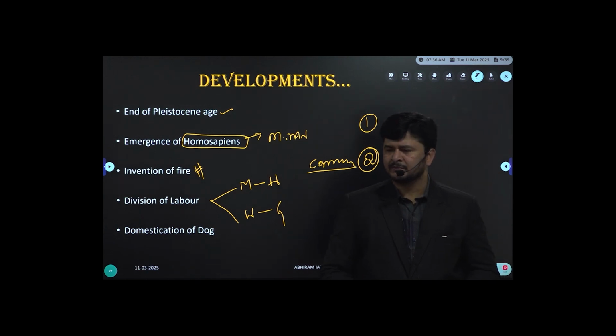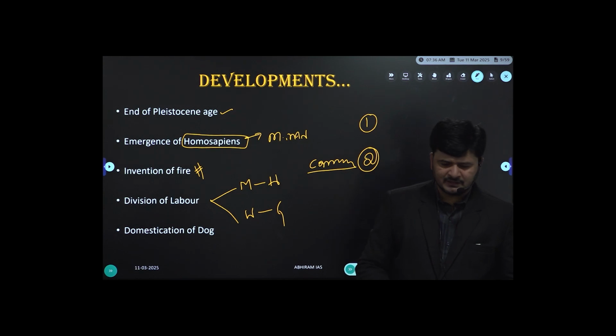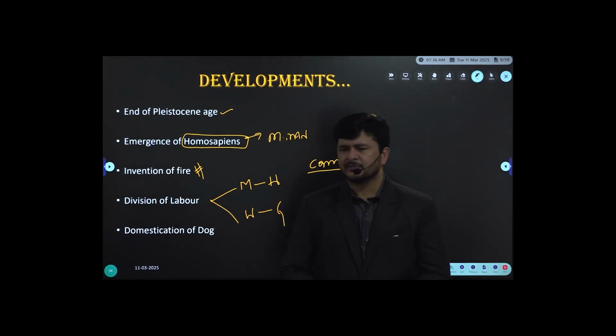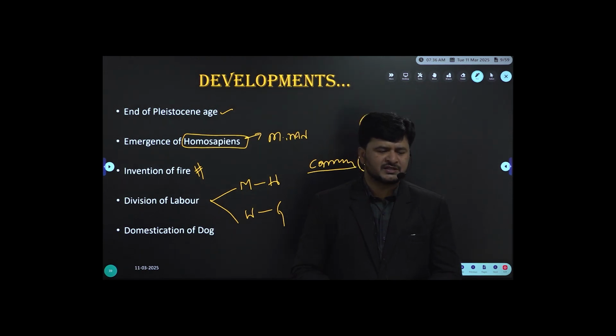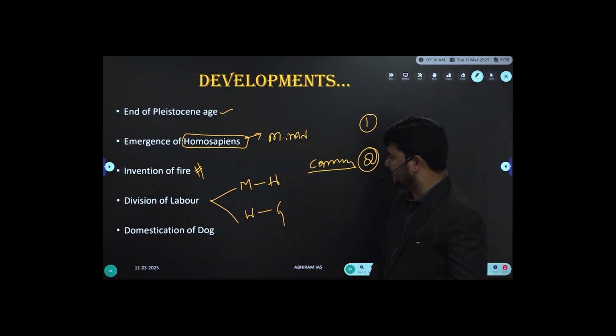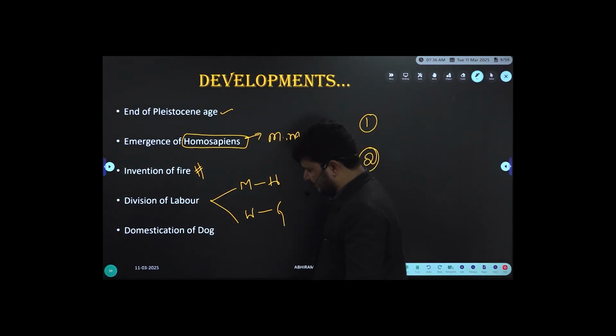Second statement: domestication of animals was the main profession of Paleolithic people.